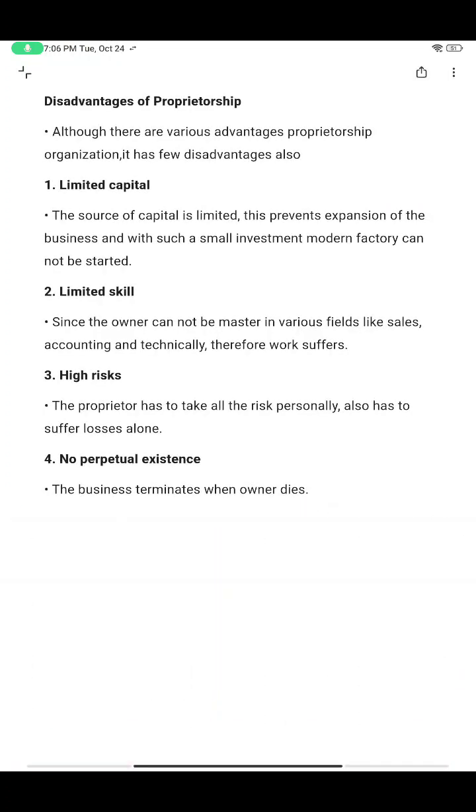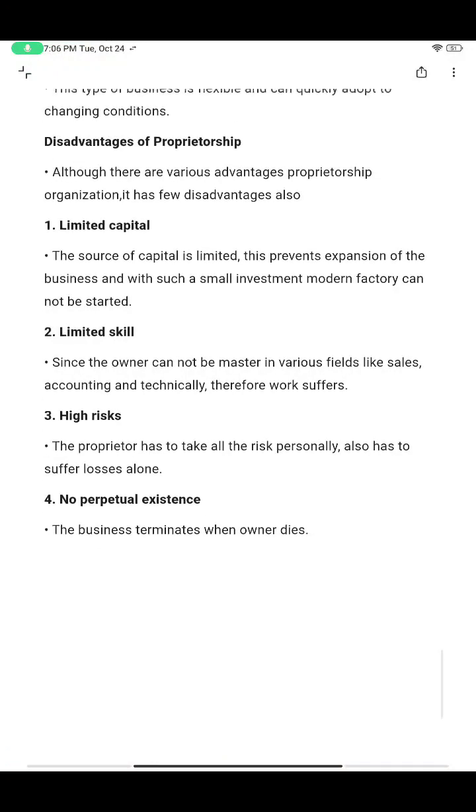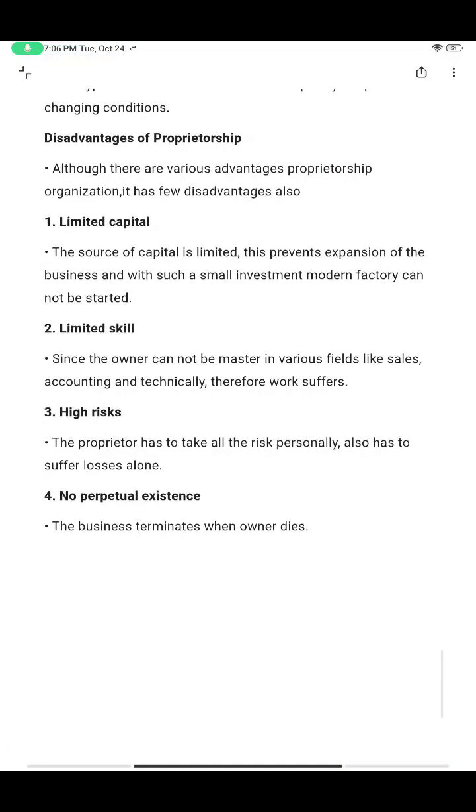Then high risk. Only that person takes all the risk when the business is not going well. The risk can be low or high: since it is a small business it will be low risk, but when you go for a high investment and a long production time scale, it will be high risk. And no perpetual existence.